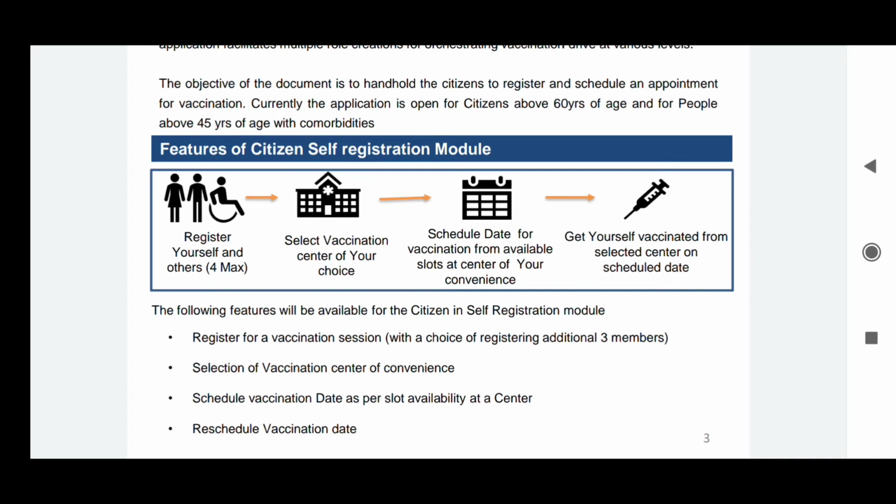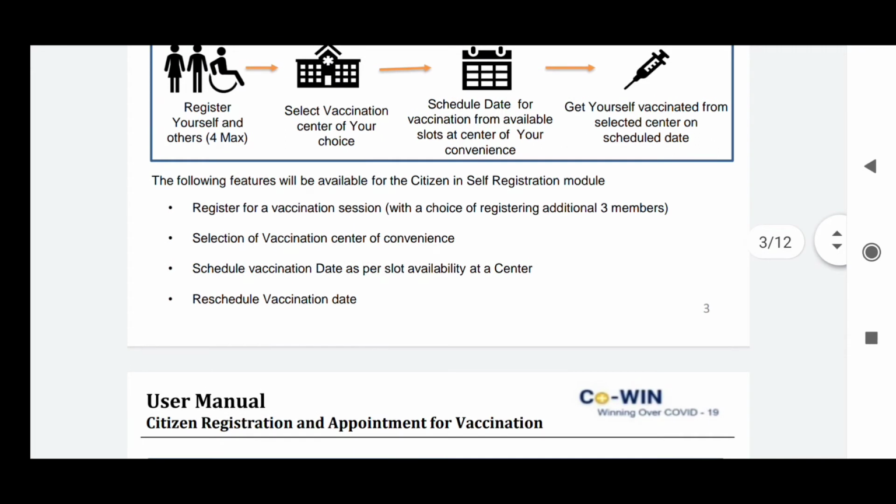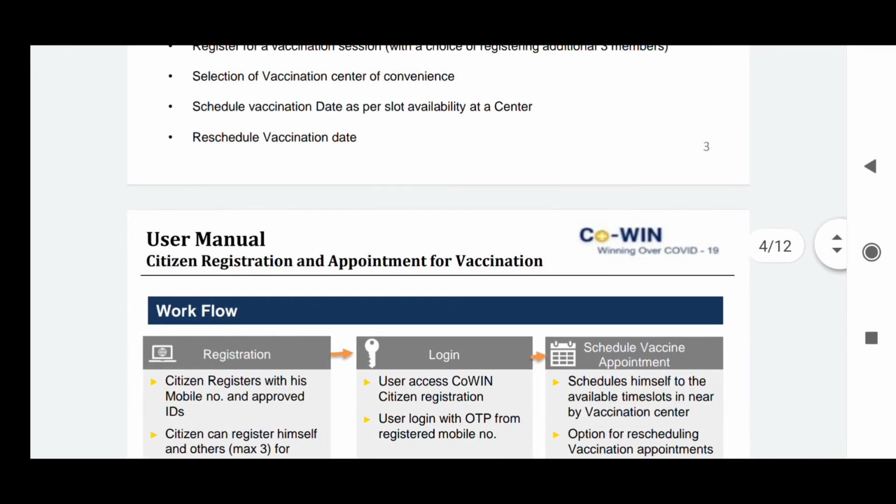Register yourself, with a maximum of 4 numbers, and you can select your vaccination center of your choice, and you can schedule a date for vaccination from available slots at the center of your convenience. That is selection and scheduling of the date and getting yourself vaccinated. So these are the features that are also written in text form.